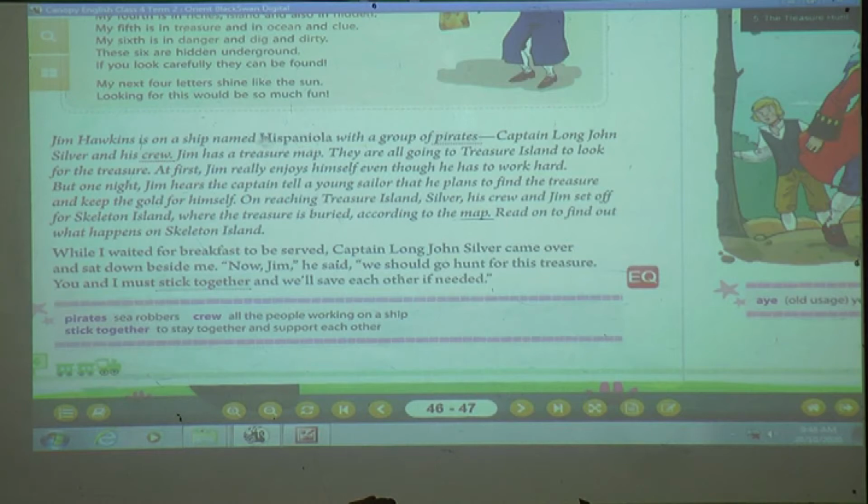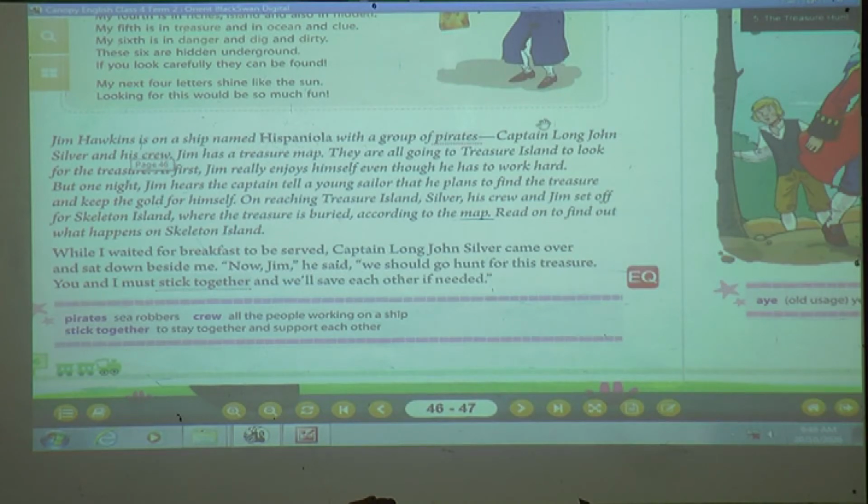What was the ship named? Yes, Hispaniola. Now Jim Hawkins is on a ship named Hispaniola with a group of pirates, and I told you pirates means what, students? Sea robbers. And who is there? Captain Long John Silver and his crew. Crew means all the people working on the ship.